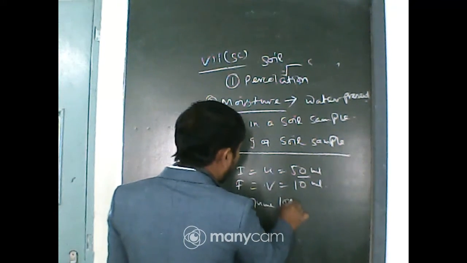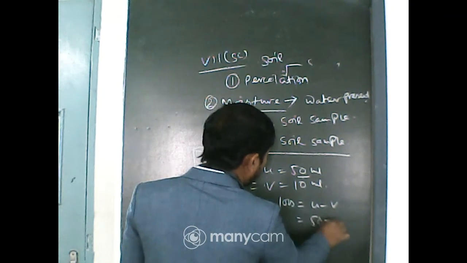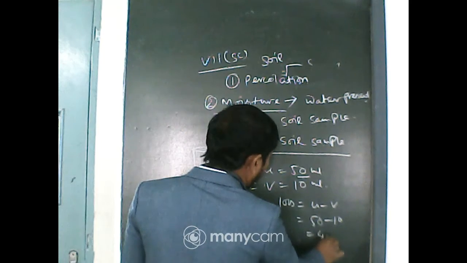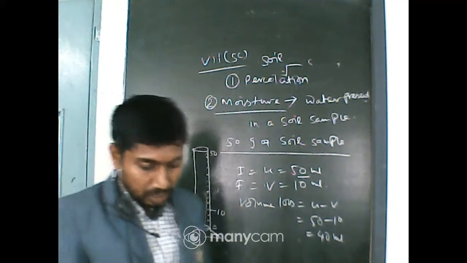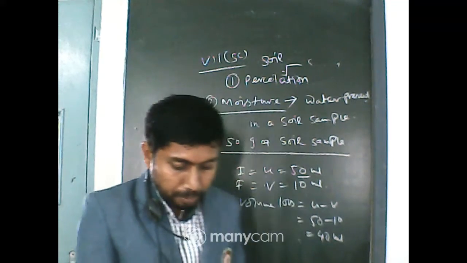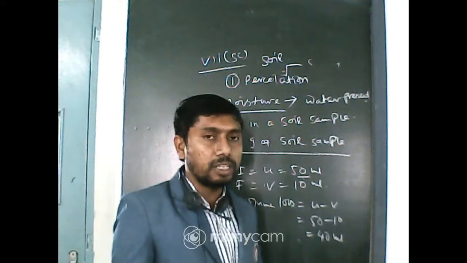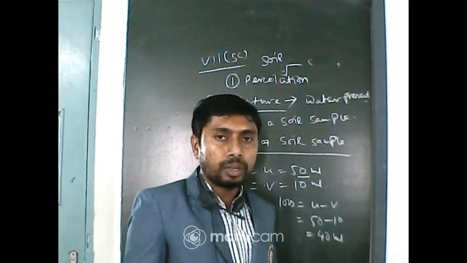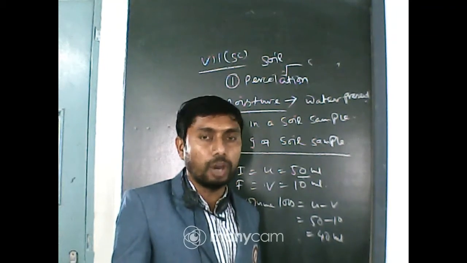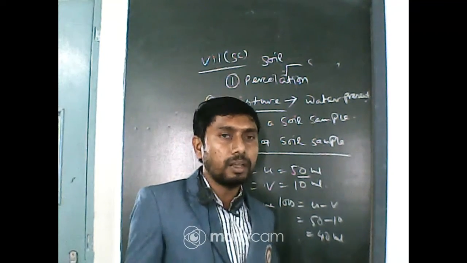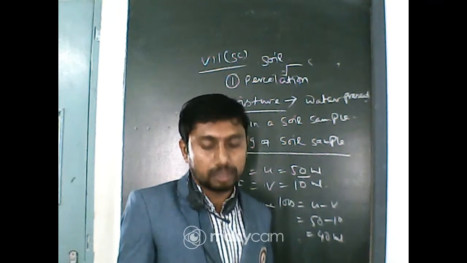Volume lost equals U minus V, that is 50 minus 10, that is 40 ml. Okay. Now what is the activity? Do all soils absorb water to the same extent? Obviously not. The sandy soil will not absorb the same amount of water like the loamy or clay soil. From the knowledge we have gathered, we can tell it.